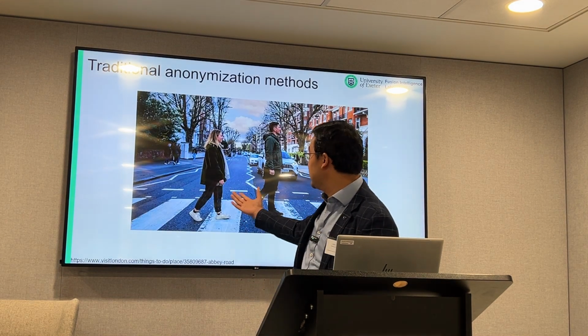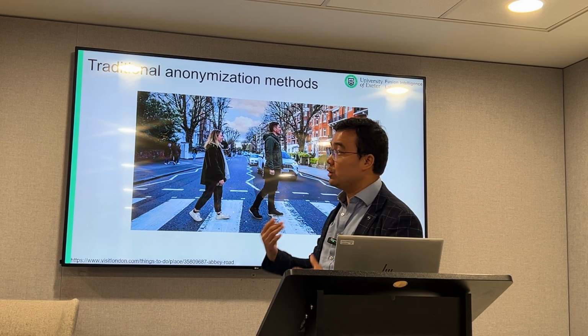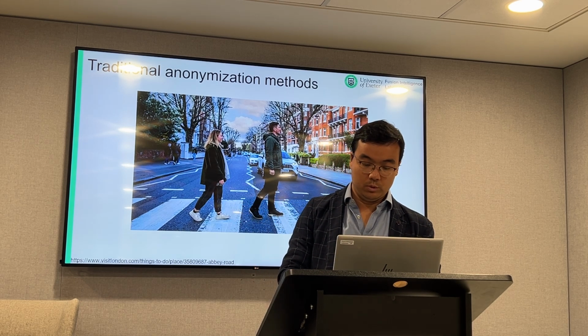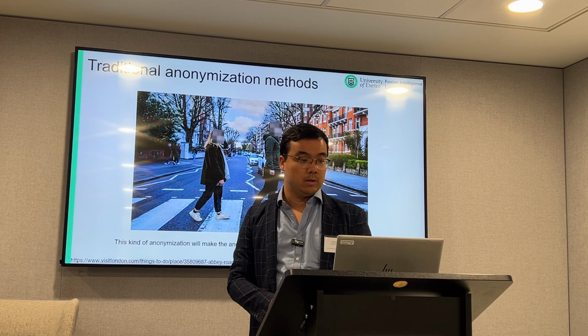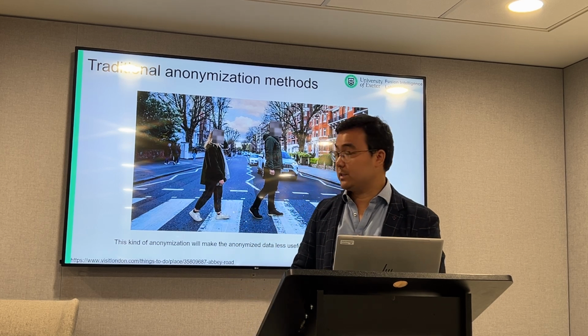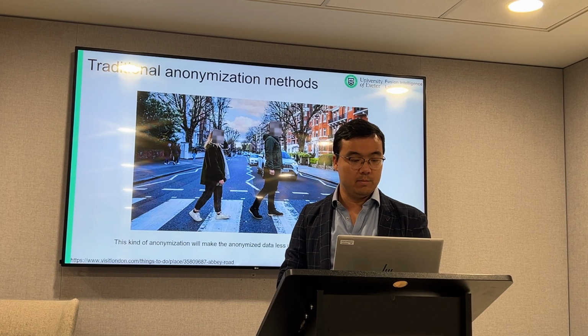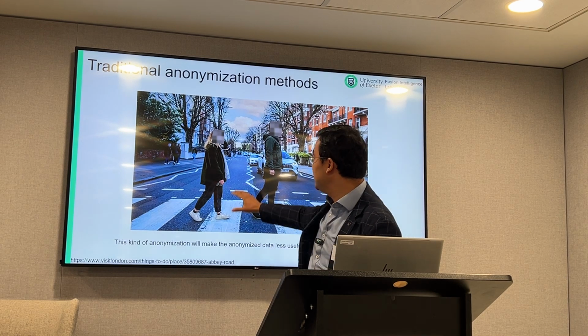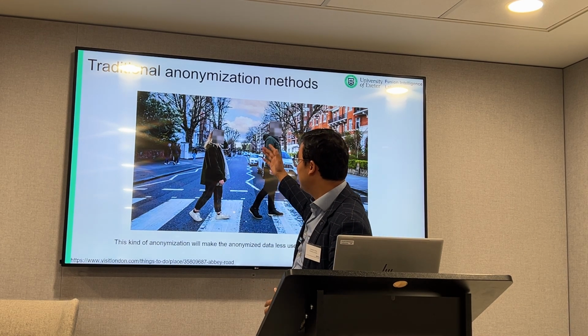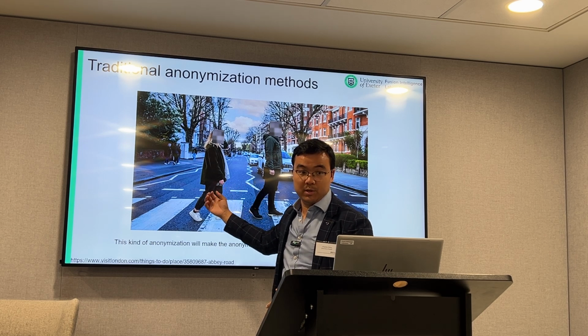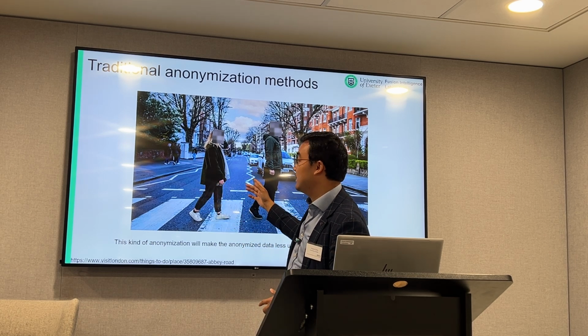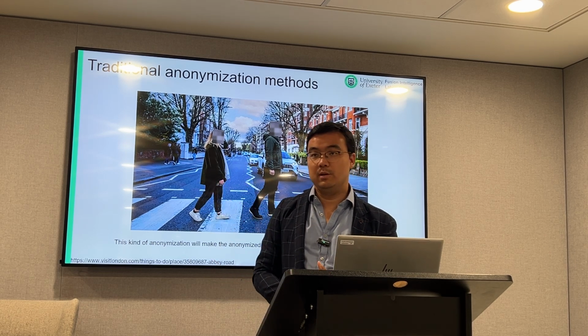Traditionally, if we have a pedestrian image, the traditional method to do the anonymization is to blur the face or put some mask on it. But there is another problem with this traditional method: by doing this, we can protect privacy, but the anonymized data is not very useful for some computer vision tasks.